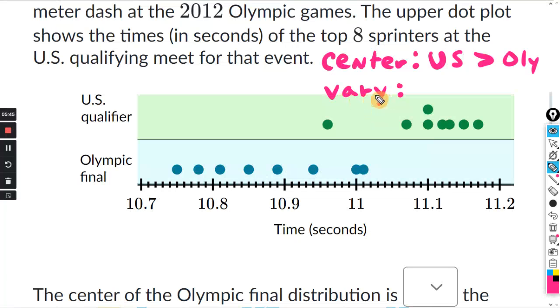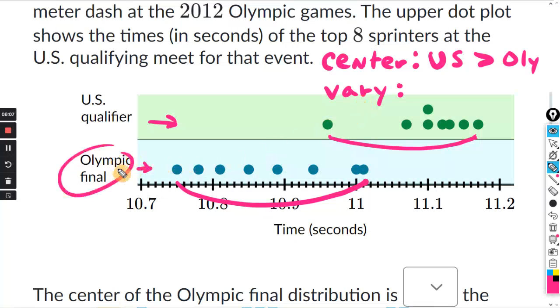All right, and now let's compare the variability. For the U.S. qualifier, it runs from here to here. And for the Olympics, it runs from here to here. Okay, I would say this data is more spread out than this data. So as far as variability is concerned, I would say the Olympic runs vary more than the ones from the U.S. qualifier. So for the variability, the Olympic ones are greater than the ones for the U.S.